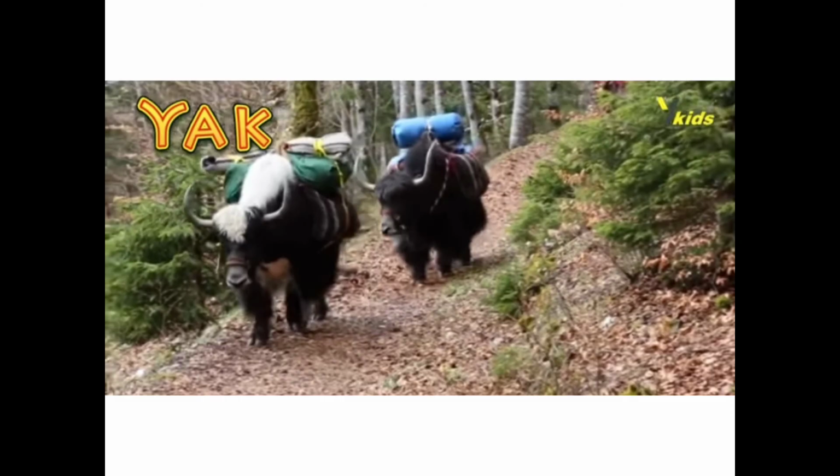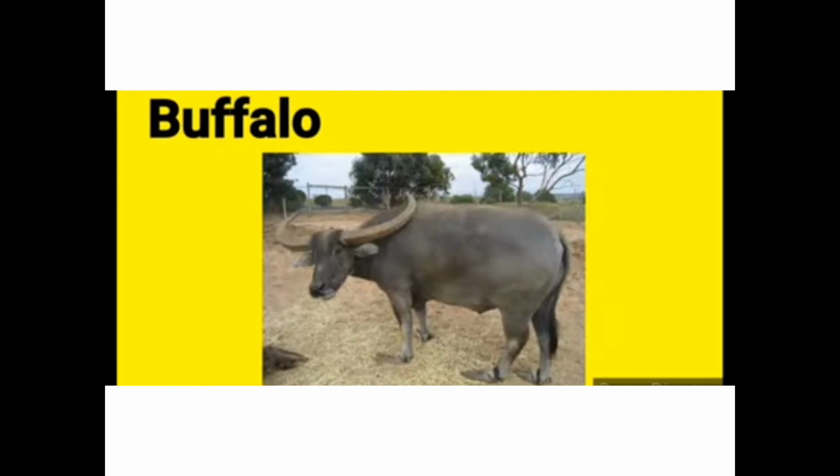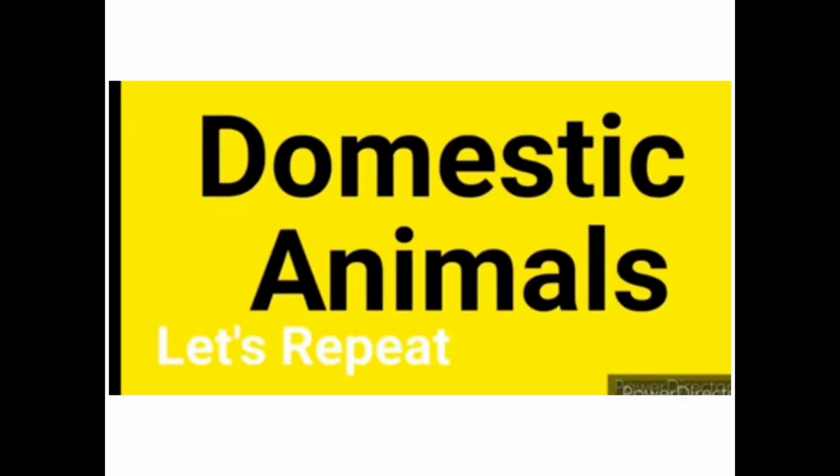And what is this, children? This is a yak. Yak. Children, what is this? Yes, this is a buffalo. Buffalo. So these are the names of domestic animals.